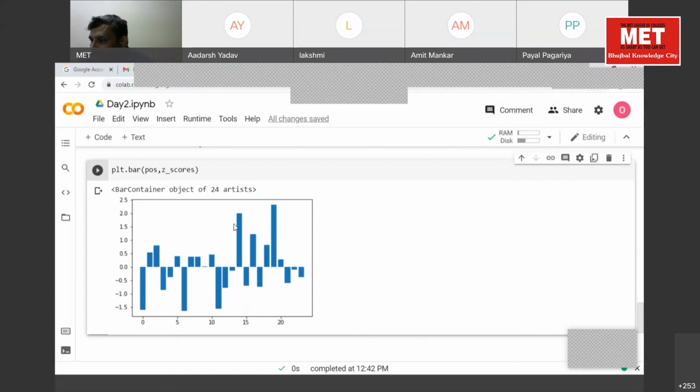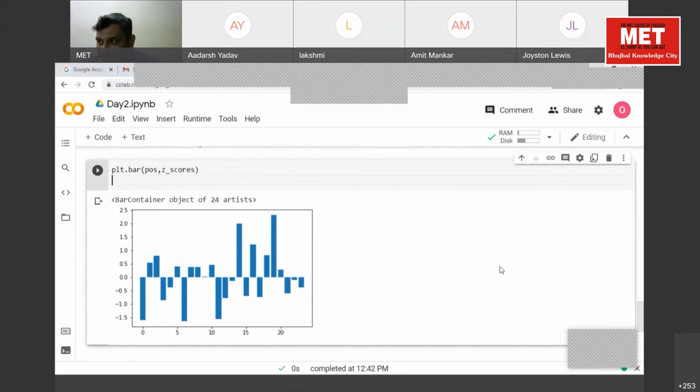Hello, sir. Would it be possible to name it something so that it's much more clear what is what, like what the x-axis and y-axis are denoting? Okay, we can draw the labels, or you can type in the chat box. Yeah, that is what I'm asking. We know what we were finding, but when you're showing it to other people, they won't know what we have found out.